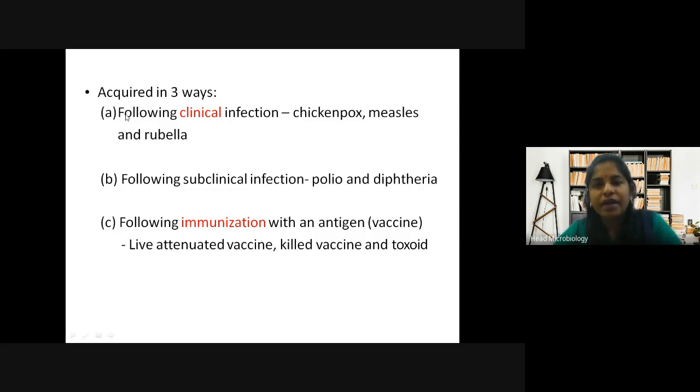And when you start recovering on your own, it means your active immunity was responding. When you fall sick and you start responding and recovering, it means your body has produced antibodies against it and you are able to cope with it and overcome the infection because your active immunity was good. Your body was able to produce antibodies against it.